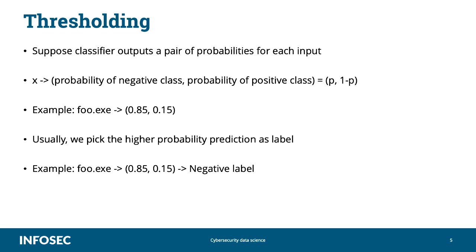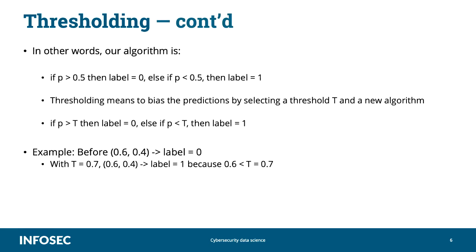If it says 85% likely to be a negative, 15% likely to be positive, we say, well, it's more likely to be negative, and therefore we should assign it a negative label as a prediction. In other words, ordinarily, our algorithm for assigning a label is look for the probability of the first class being bigger than 0.5, then you'll assign it to that class. Otherwise, you will assign it to the other class.